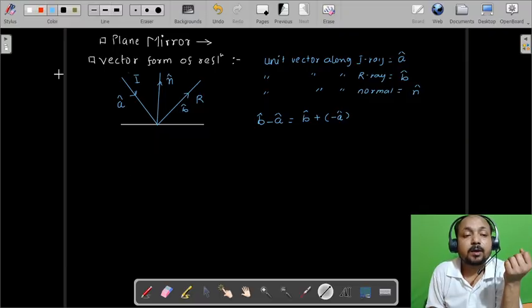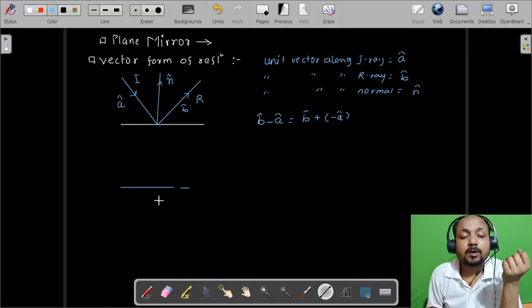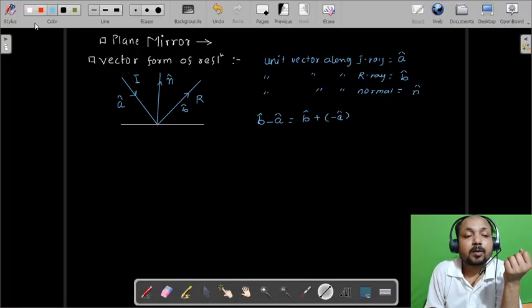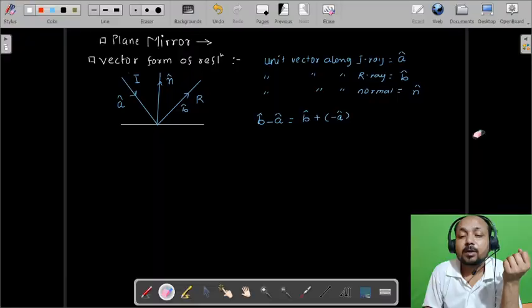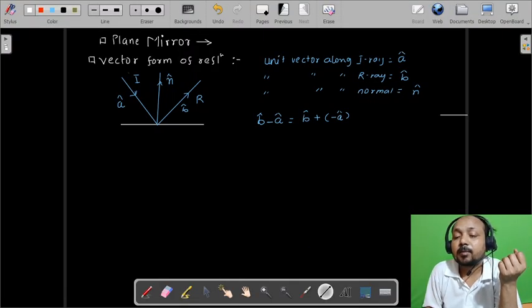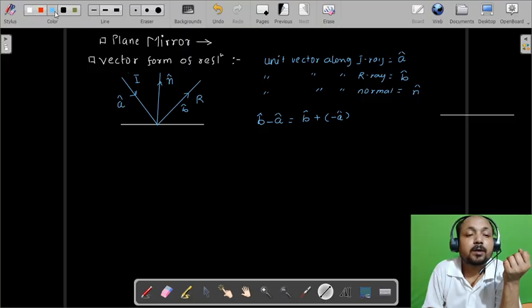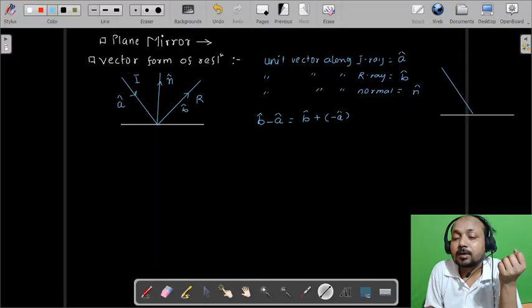Let's see here, if this is the plane mirror that we were talking about, and this is one ray and this is another ray. Now see here, this direction will indicate minus A cap, this direction is B cap, and this direction is the normal.